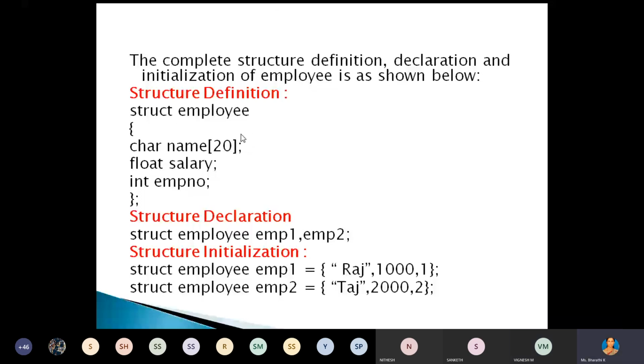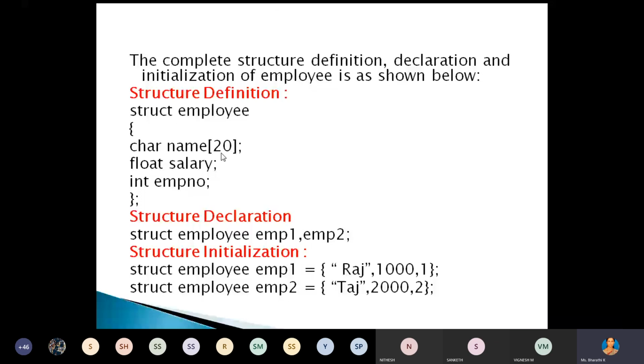Structure definition: here the structure name is employee, and here we have the name, salary, and EMP num. These are the data members. Then declare the structure variables. That is structure variable EMP1 and EMP2. Now two sets of memory locations are allocated for this structure employee.